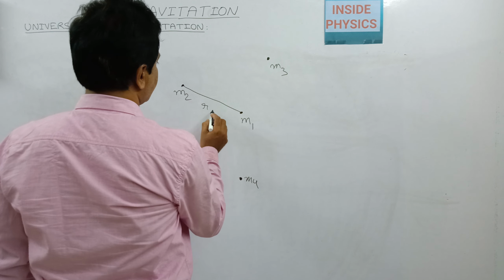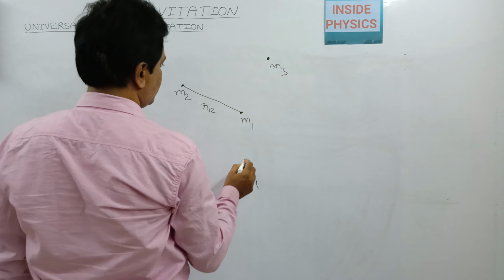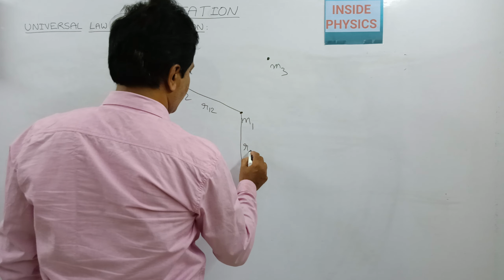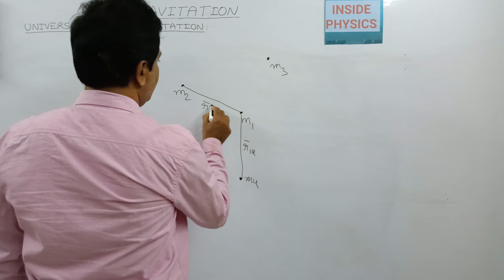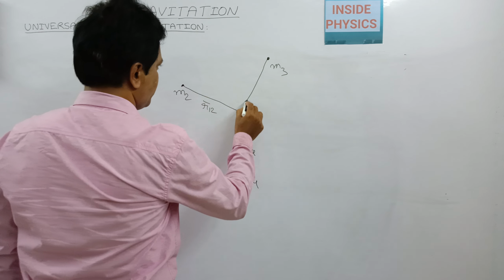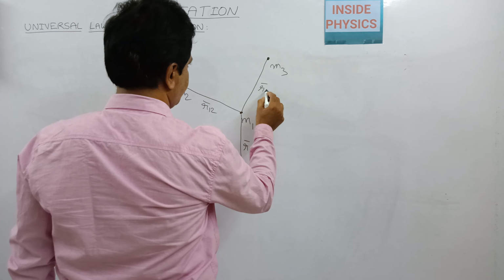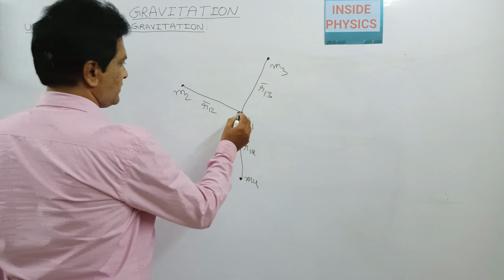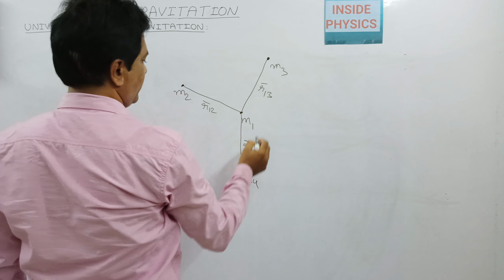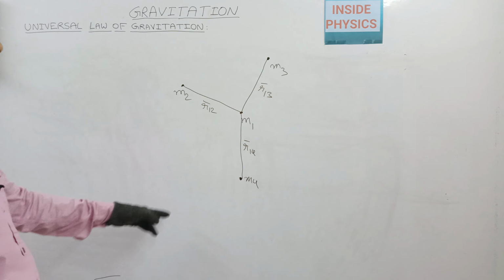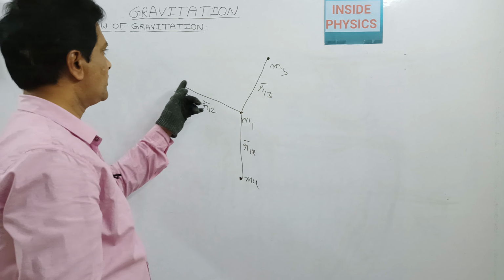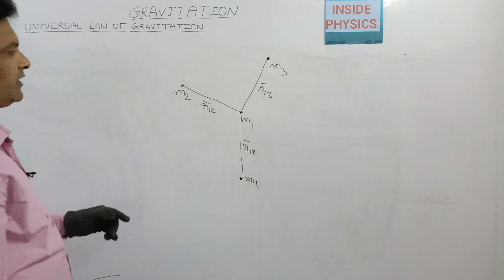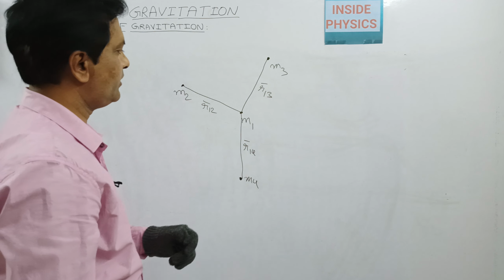This I will write as r12 as a position vector, and this I will write as r14. This distance is represented by the vector r bar 13. So these are the masses m1, m2, m3 and m4. If I consider the gravitational effect on m1 because of all the other three masses, how do we get the total effect, that means the total force acting on m1?